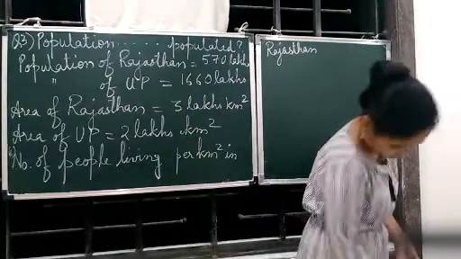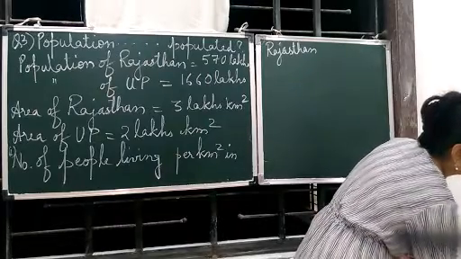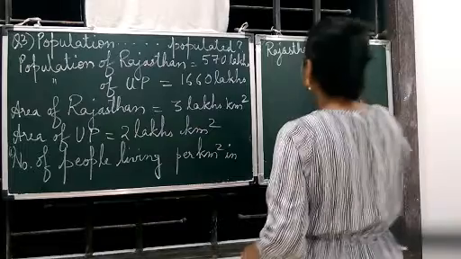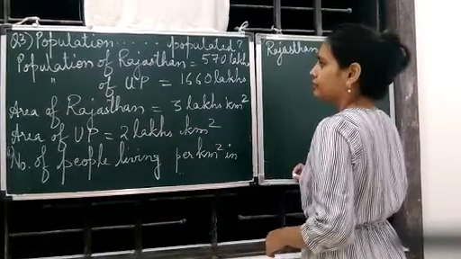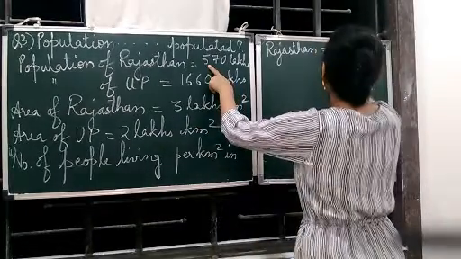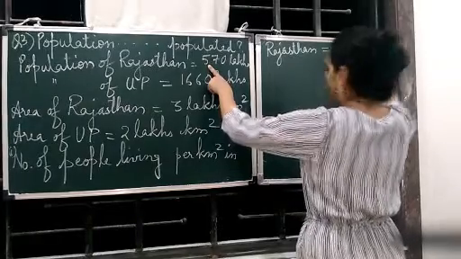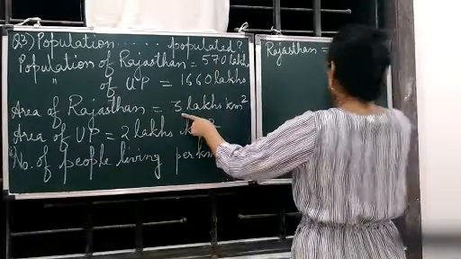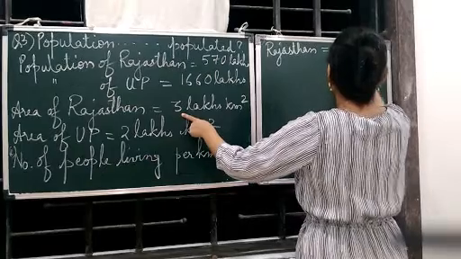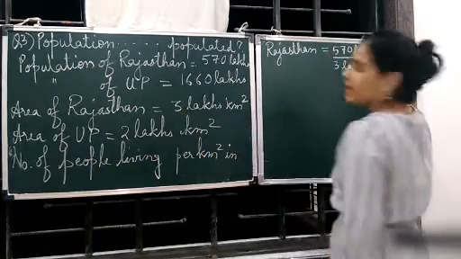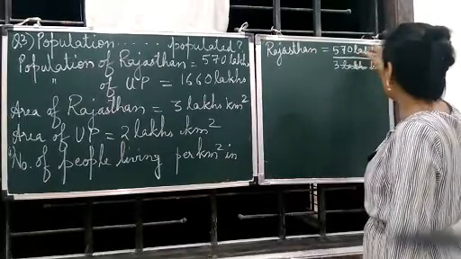Let me take out chalk. In Rajasthan is equal to how much? 570 lakhs upon 3 lakhs kilometer square. Lakhs and lakhs will get cancelled. Cut these.